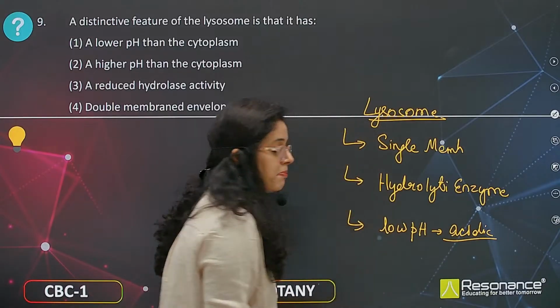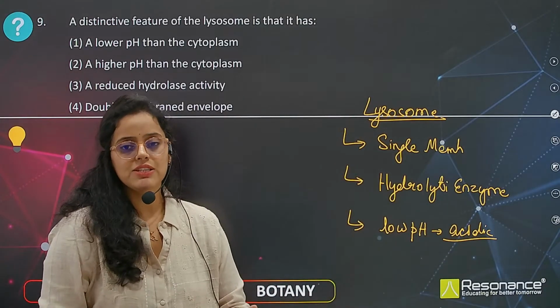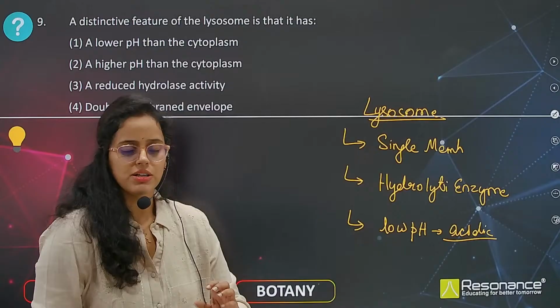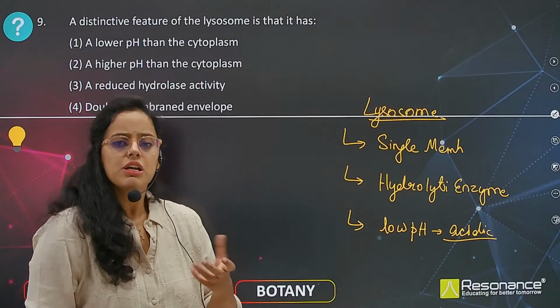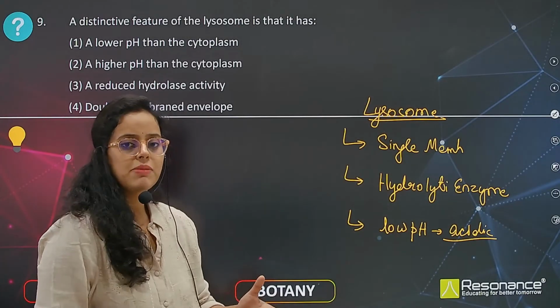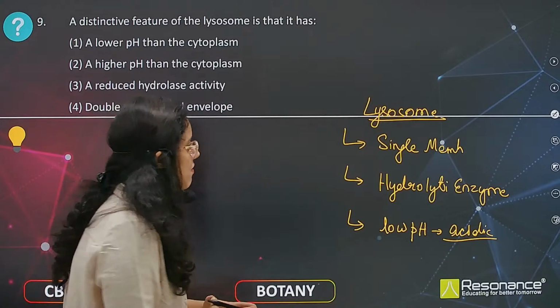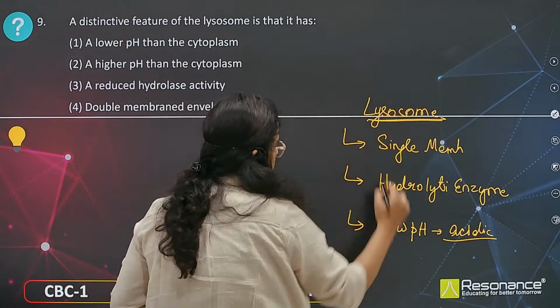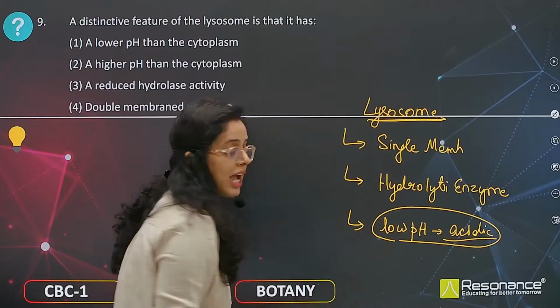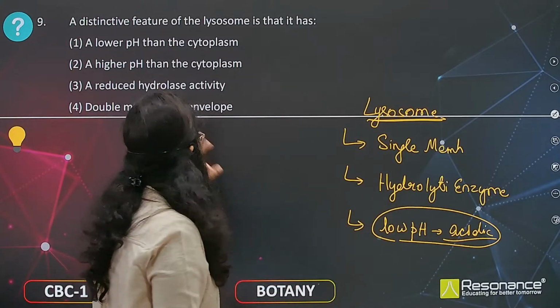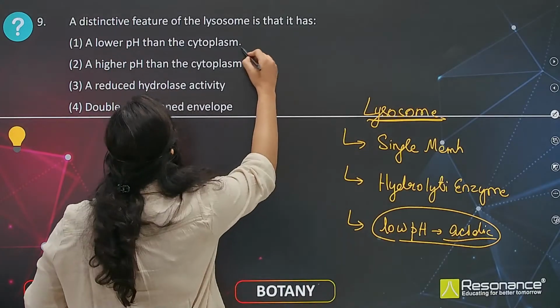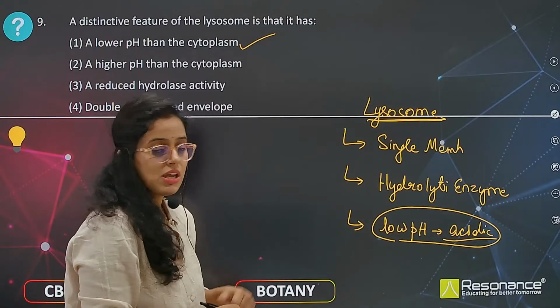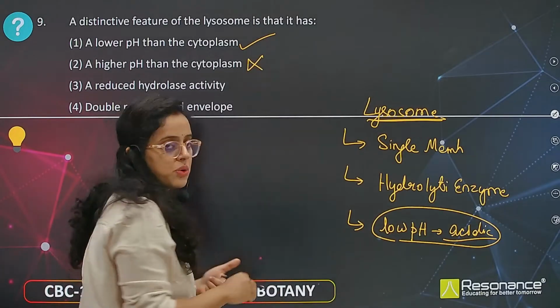The pH of the cytoplasm is near 7 or a little bit less than 7, which is generally on the neutral side. Whereas the pH of the lysosome is acidic. Why? Because it has low pH. So obviously the answer is going to be lower pH than the cytoplasm. Higher pH than the cytoplasm is not going to be the answer. Why?